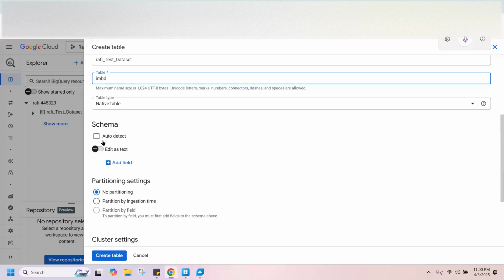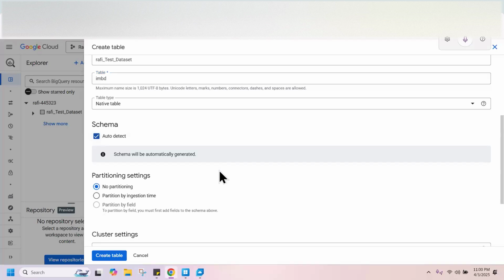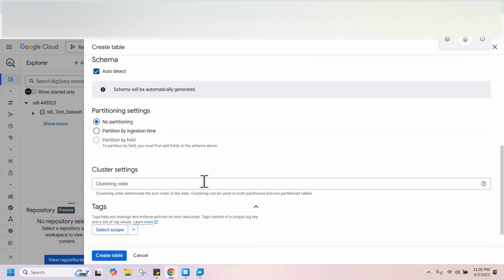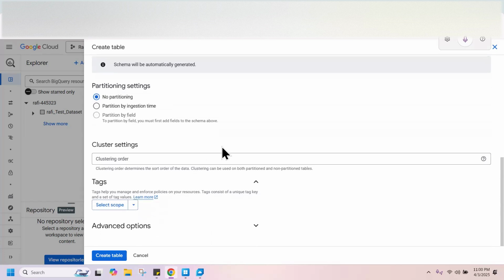Partitioning we don't want. The schema is the columns, detected automatically: the column name and the data type. When you are working with a really huge data set and want to query it very fast, we use partitioning on the basis of a date column or any specific columns. It breaks the data up into different parts so that you can query by only specifying what you need.